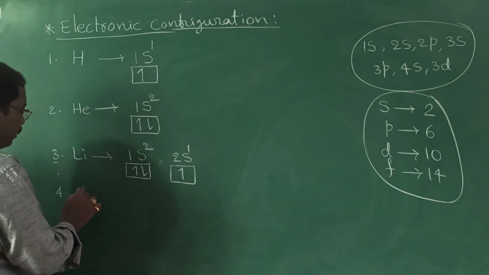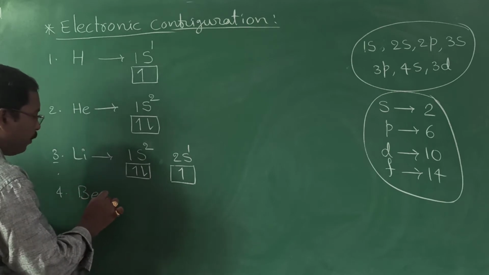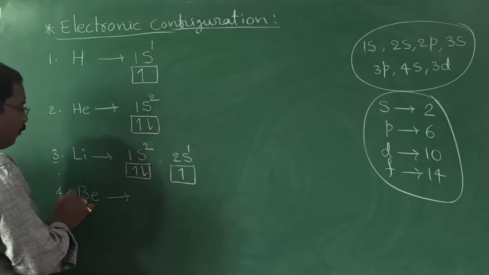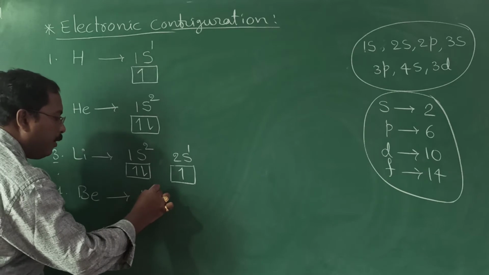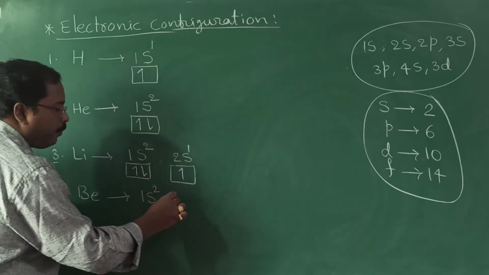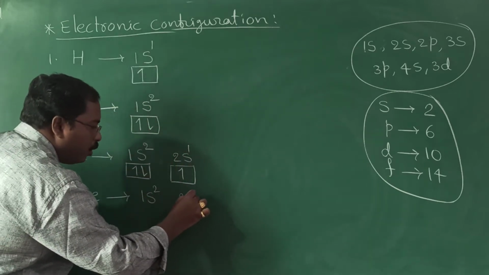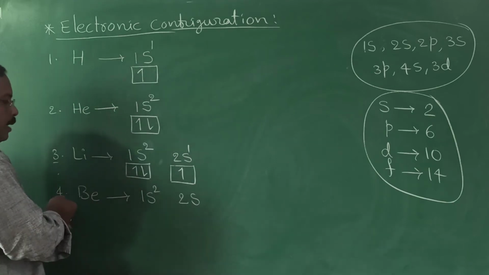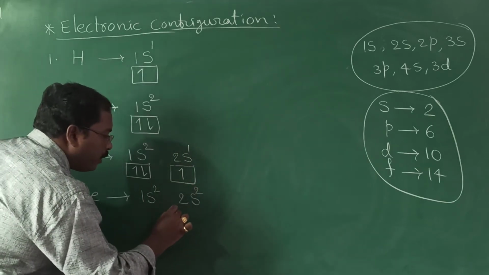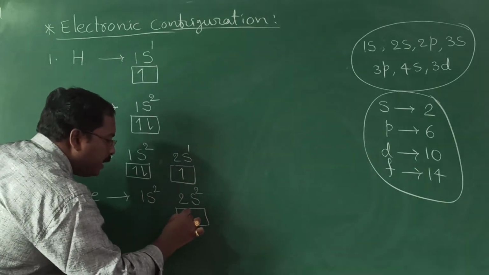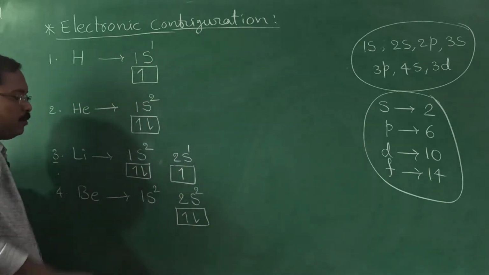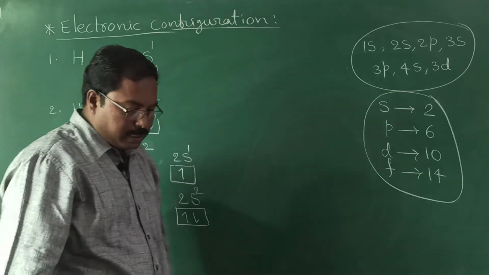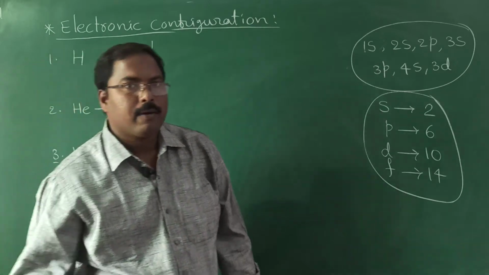Next element, beryllium, having 4 electrons. So anyway 1s2. Next, the electrons enter into 2s orbital. How many electrons left? 2 left. Now coming to the representation, one with the clockwise, another one with the anti-clockwise direction.